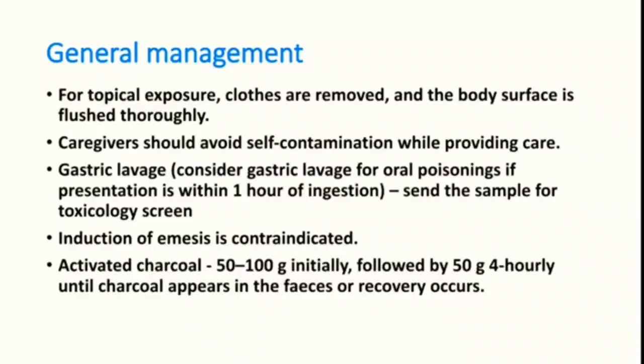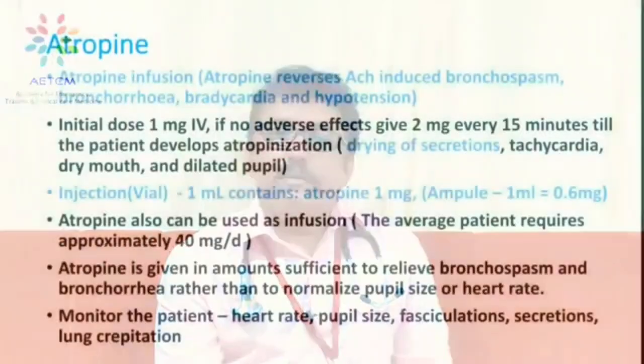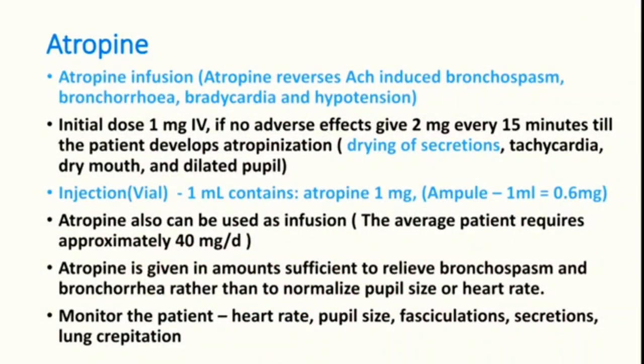Activated charcoal can be given 100 gram initially, followed by 50 gram hourly until the charcoal appears in the stool or the patient improves. So activated charcoal can be given in multiple doses. Now the antidote for OP poisoning is atropine. Atropine infusion reverses the acetylcholine induced bronchospasm, bronchorrhea, bradycardia, and hypotension. That bronchorrhea is very, very important, because that is an end point of treatment.